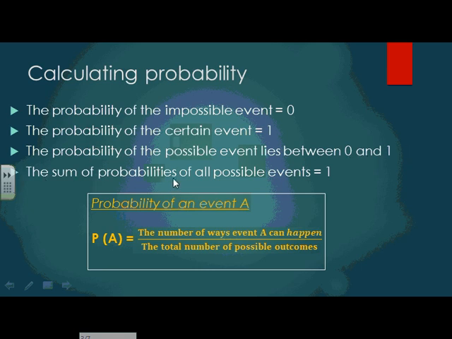The sum of probabilities of all possible events equals 1. The probability of an event A, for example, probability of A, any event, equals the number of ways event A can happen over the total number of possible outcomes.